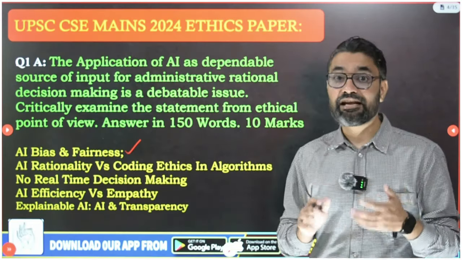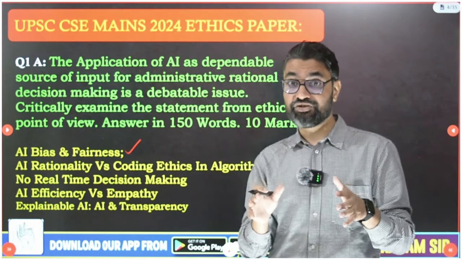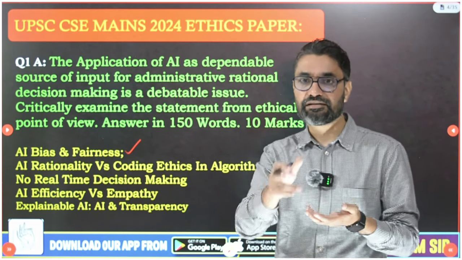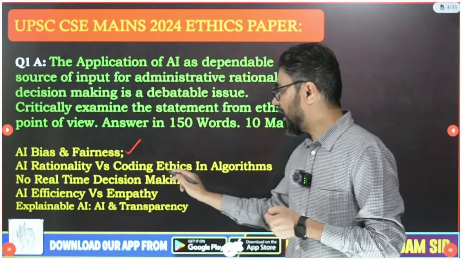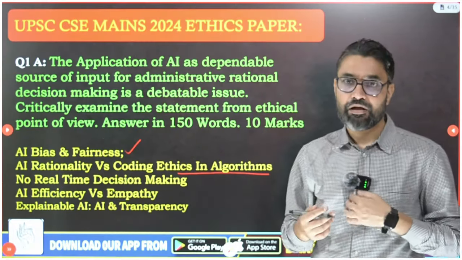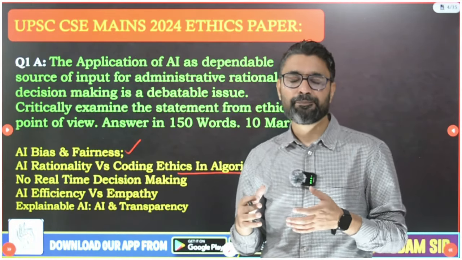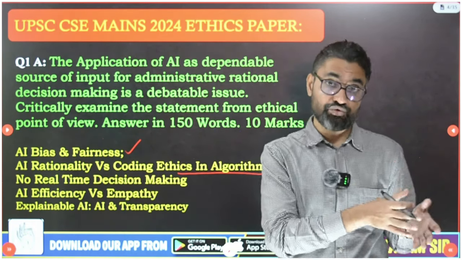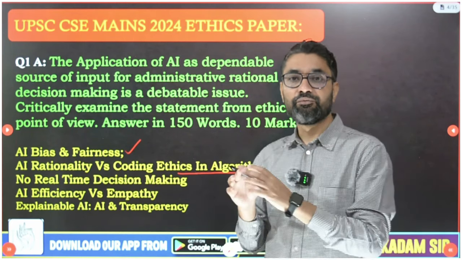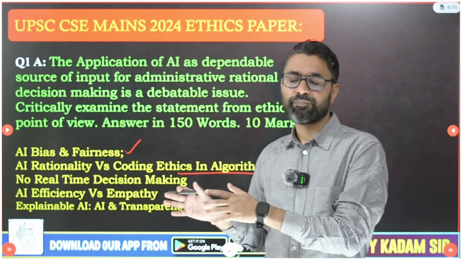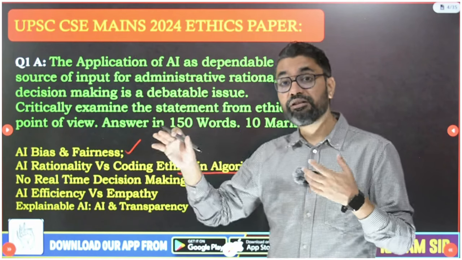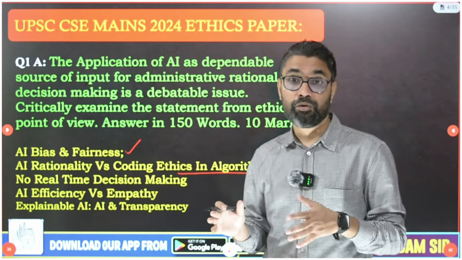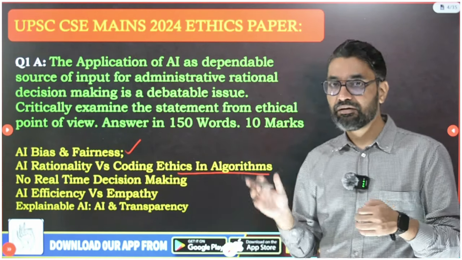Then secondly guys, AI rationality: AI will be extremely rational, extremely objective, impartial, neutral also in decision making. It will do very perfect cost-benefit analysis. But the problem with AI is how to code ethical parameters in an algorithm. Along with rationality, how can we make AI more ethical? You can take financial and other decisions by using AI, and they will be much better. But when we are dealing with polity, society, humanity, when we have to deal with the people, the weaker sections, etc., a lot of decision making in governance happens on those parameters, and that you need to mention.